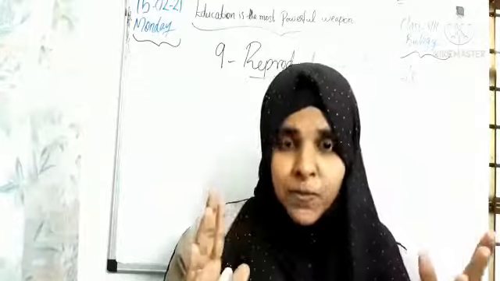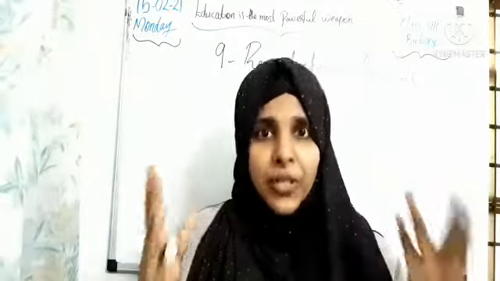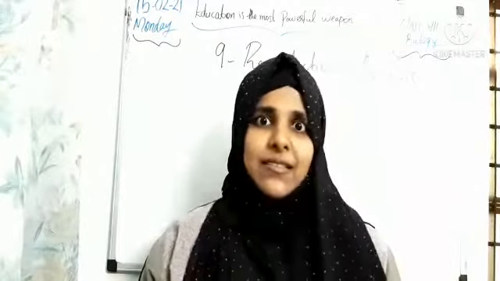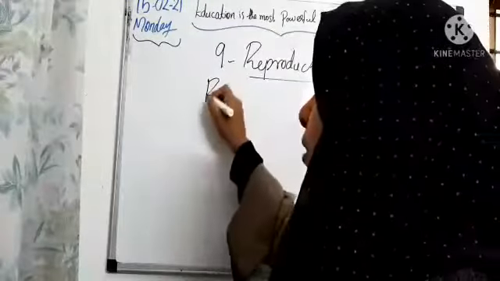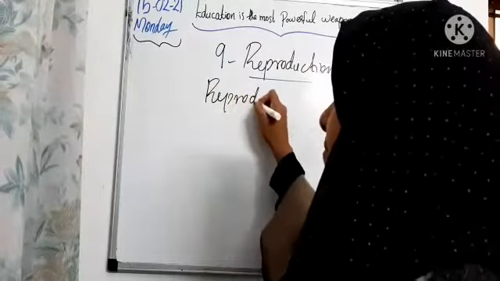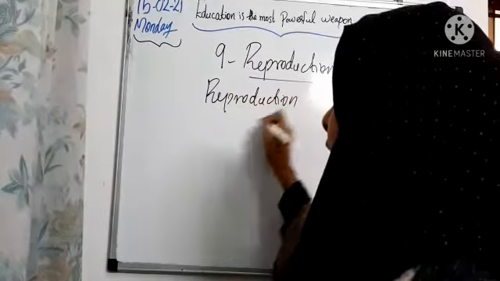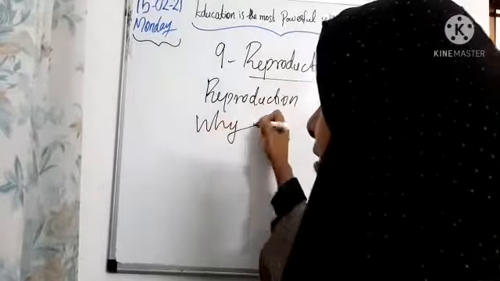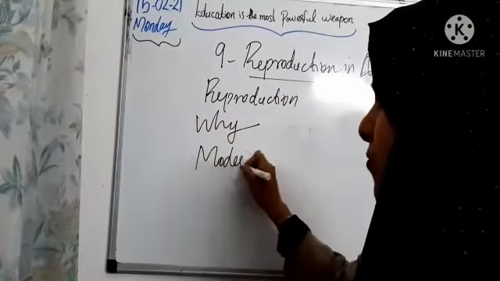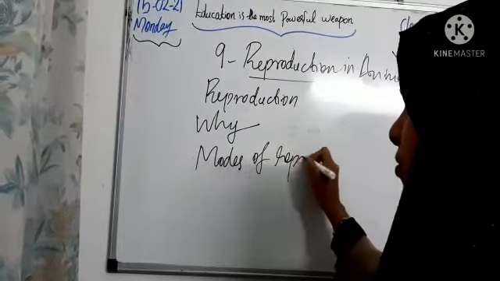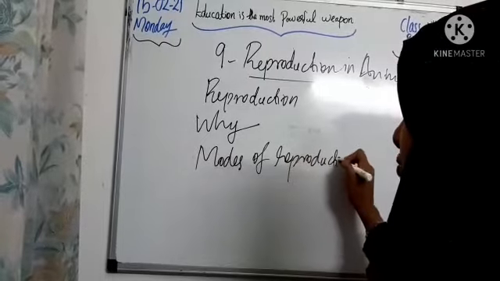You have to be respectful when you are learning about the body parts. So let's start. In this lesson, I am going to teach you what reproduction is and why it is important in our life. Then we can check different modes of reproduction also.